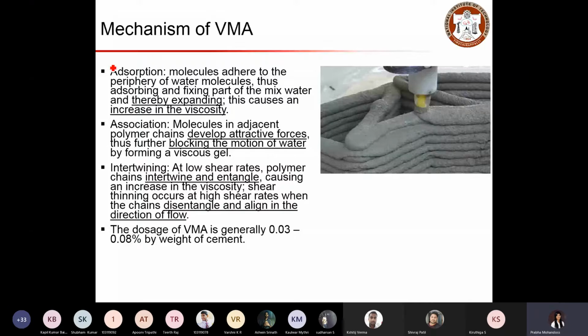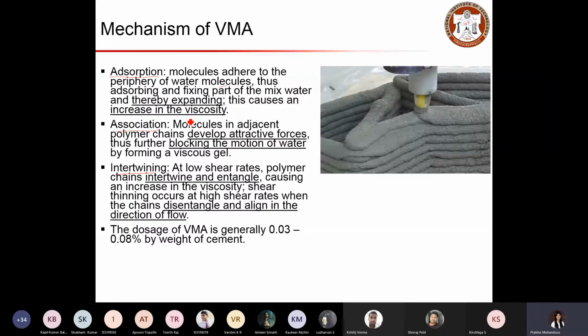Alright. So now we'll look at the mechanisms of these viscosity modifying agents, how this works, how this helps the concrete to be stable without flowing. So there are three mechanisms: adsorption, association, and intertwining. When we have adsorption, these molecules add to the periphery of water molecules, thus it absorbs some amount of water and expands, and that will result in an increase in viscosity. Viscosity is basically resistance to flow.